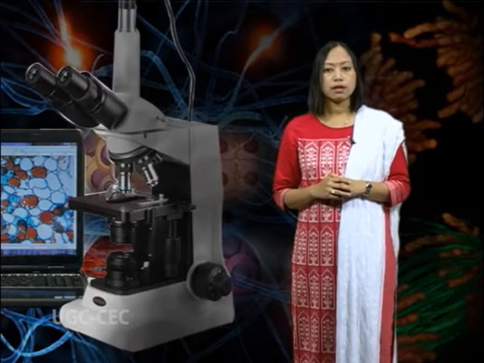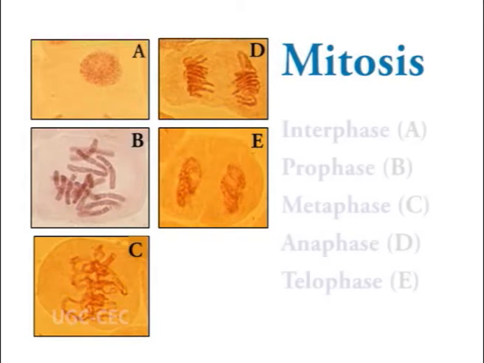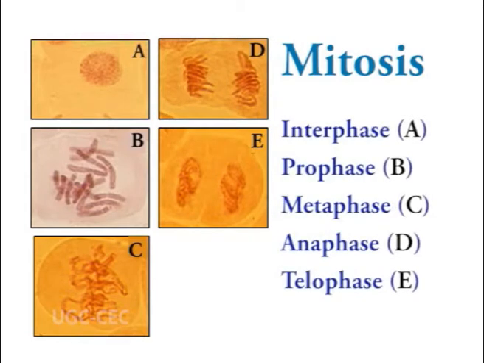For mitosis, figure number 3 shows the different stages of mitosis division from onion root tip cells. Interphase is shown in A, prophase is shown in B, metaphase is shown in C, anaphase is shown in D, telophase is shown in E.